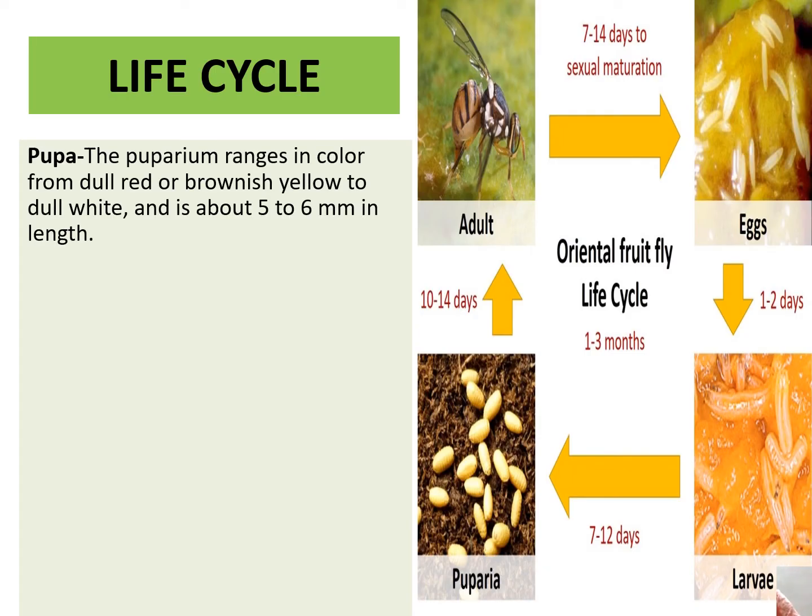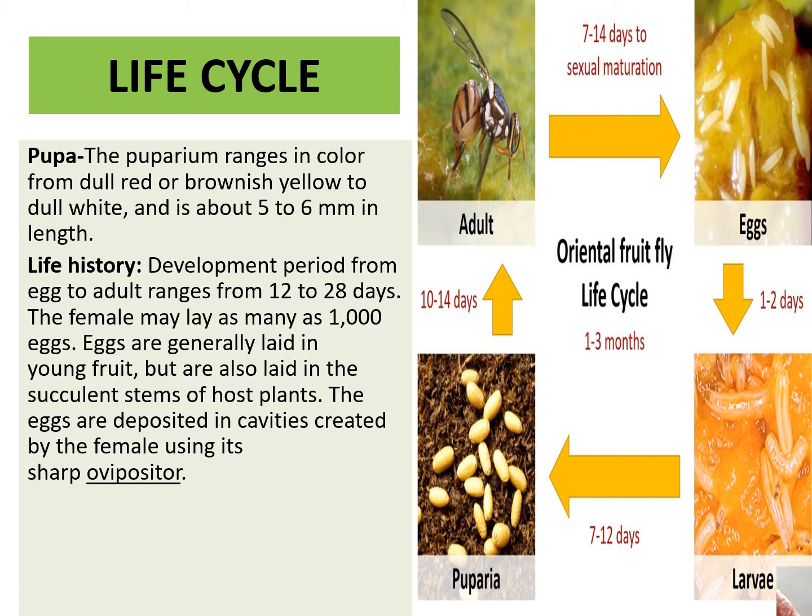Pupa. The puparium ranges in color from dull red to brownish yellow to dull white and is about 5 to 6 mm in length. The development period from egg to adult ranges from 12 to 28 days. The female lays as many as 1,000 eggs.